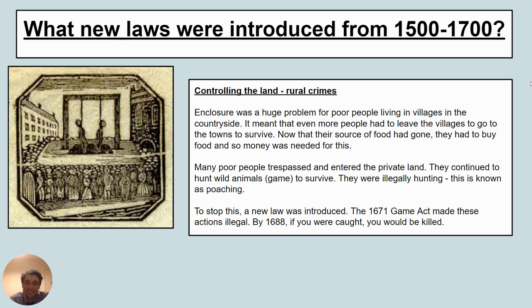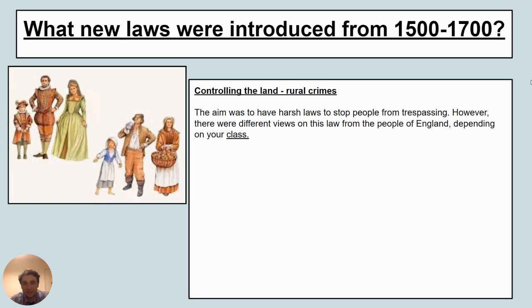By 1688, if you were caught trespassing on someone's land poaching, you would be killed. They did not want people to trespass. They wanted to make this punishment as strong as possible and make this law as strong as possible to deter others. Again, the aim was to have harsh laws, so people never considered trespassing. They never considered poaching.